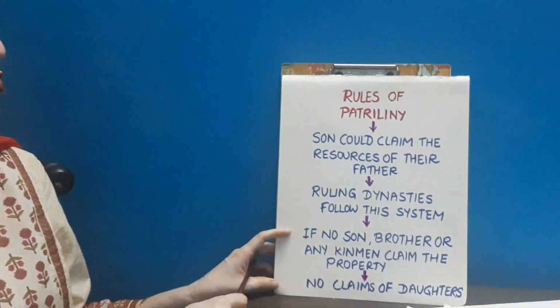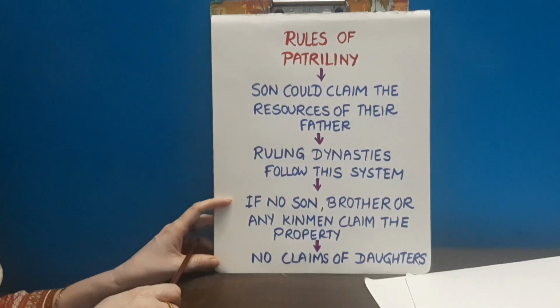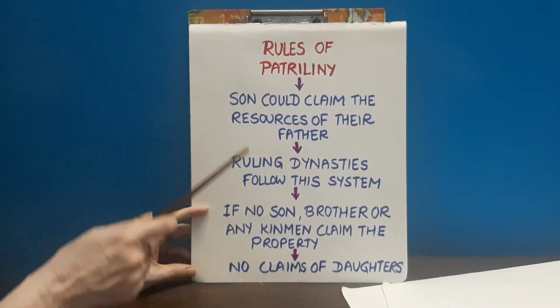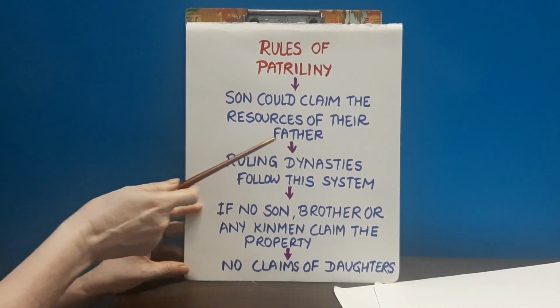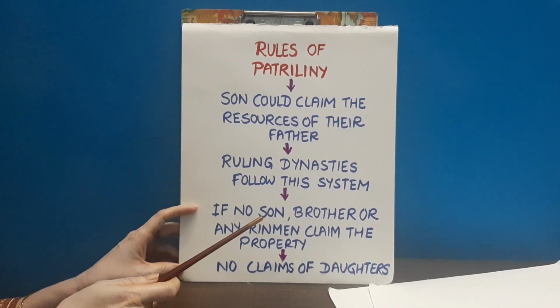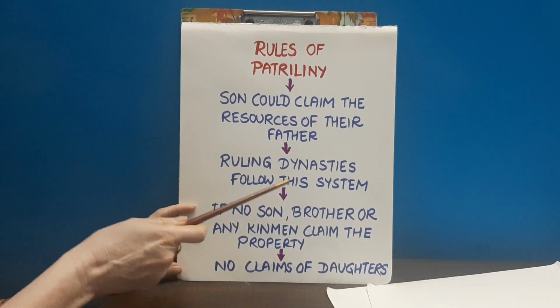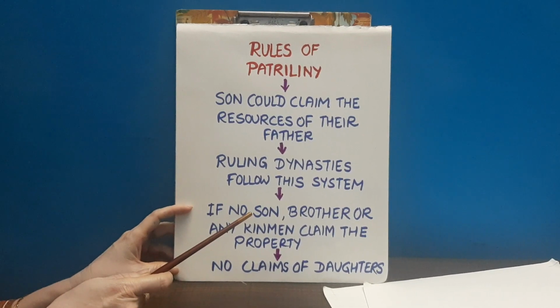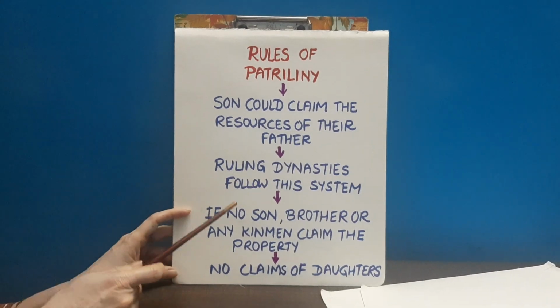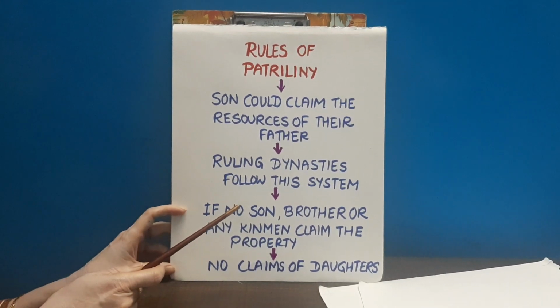Now there are some rules of patrilineal. Sons could claim the resources of their father. Ruling dynasties followed this system according to the Dharma Shastras and Dharma Sutras.